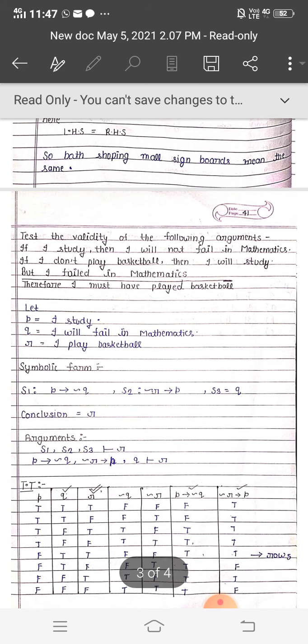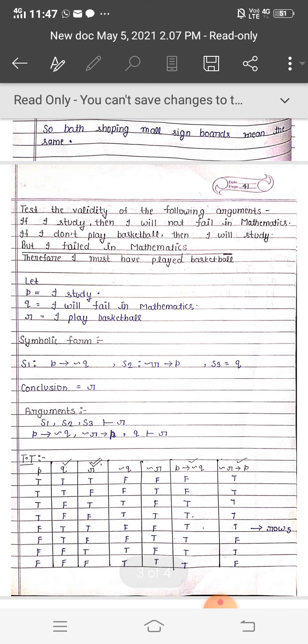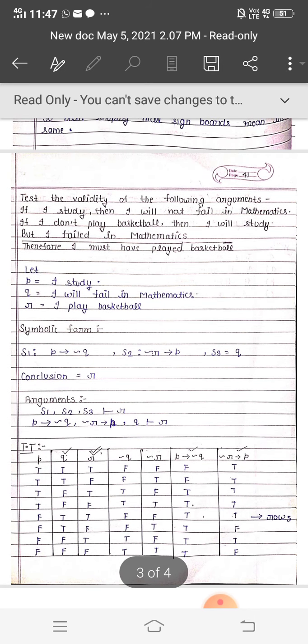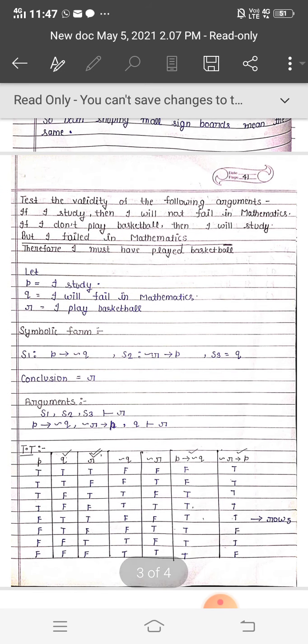The symbolic form will be S1 is equal to P implies not Q, S2 is equal to not R implies P, S3 is equal to I failed in math, which is Q, and the conclusion is I have played basketball, which is R. So the argument form will be S1, S2, S3 therefore R. It means P implies not Q, not R implies P, Q, logically gives R.